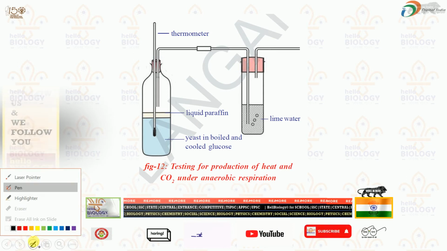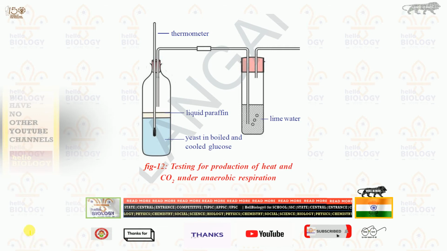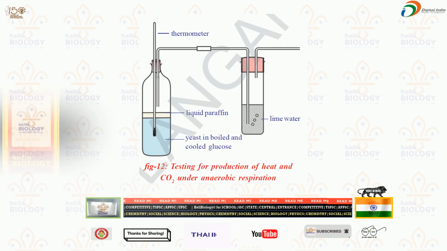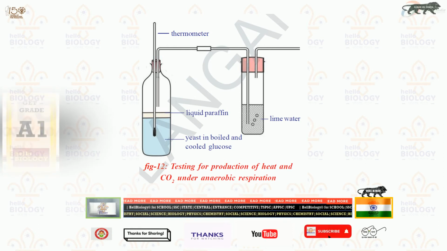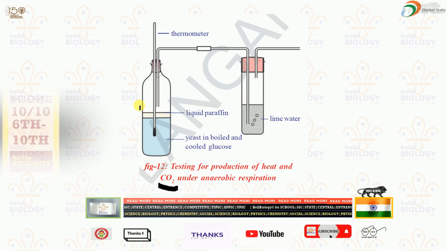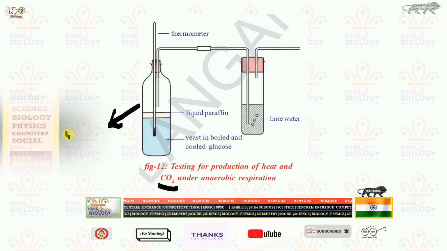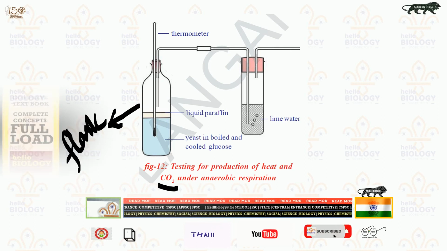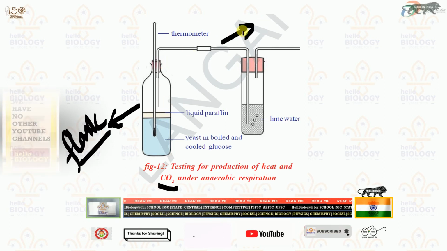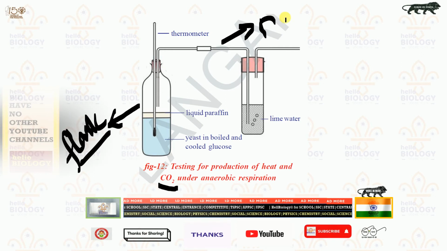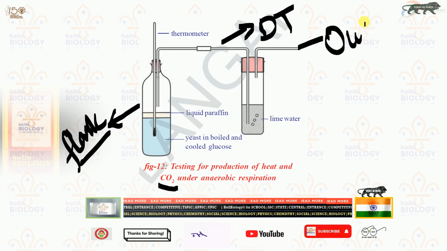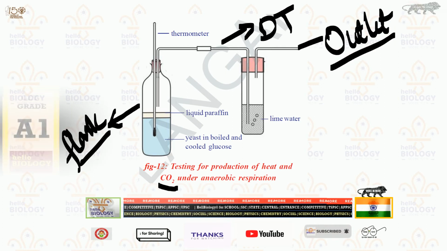In anaerobic respiration, the most important thing here is the absence of oxygen. Here is a flask, and here you can see a thermometer. One is inserted into one hole of the rubber cork, and this is the delivery tube, and this is the outlet.